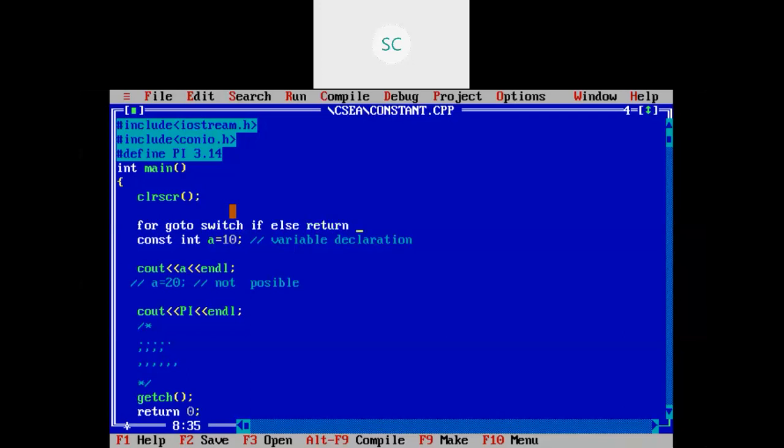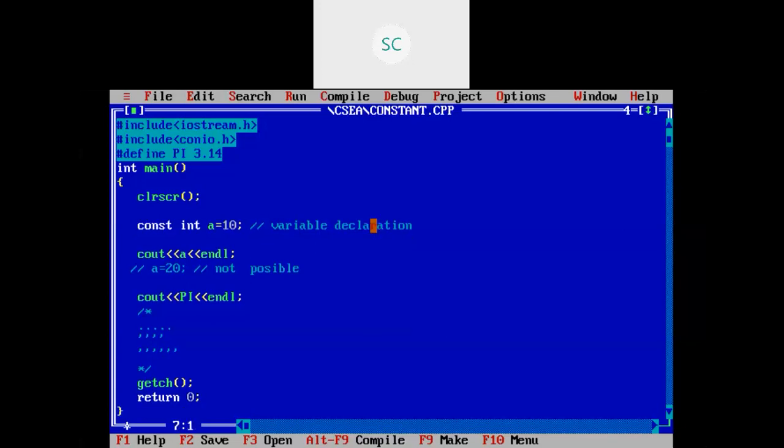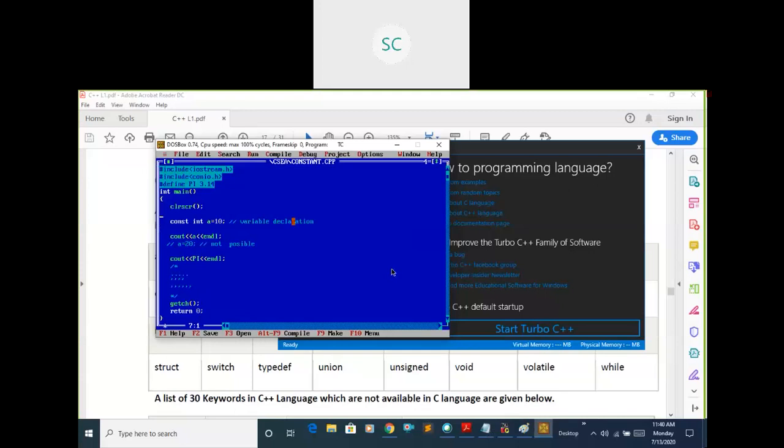The return statement, all these are keywords, which means these are reserved words defined by the developers. They have some meaning. You cannot use those as variable names or function names, etc. Is this clear?